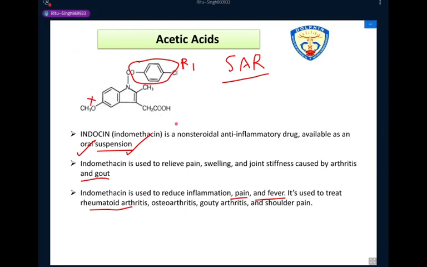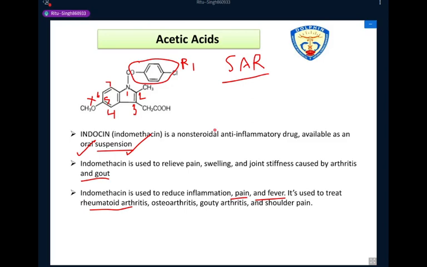Numbering starts from this nitrogen, that is 1. Then the second position, and this is the third position. Then the fourth, and this position is 5th, 6th, and 7th.